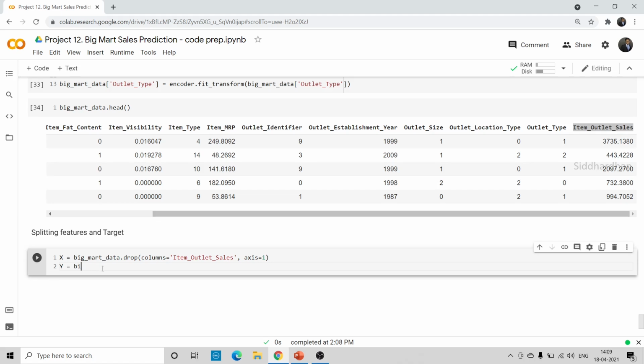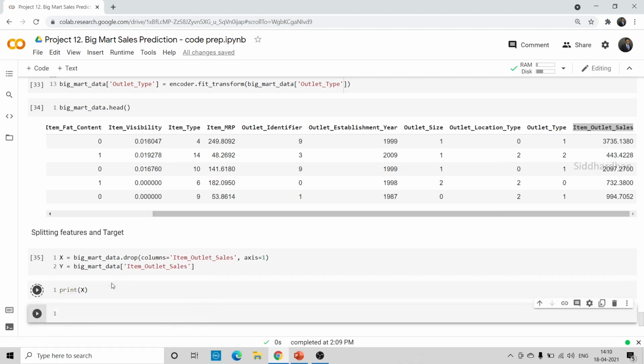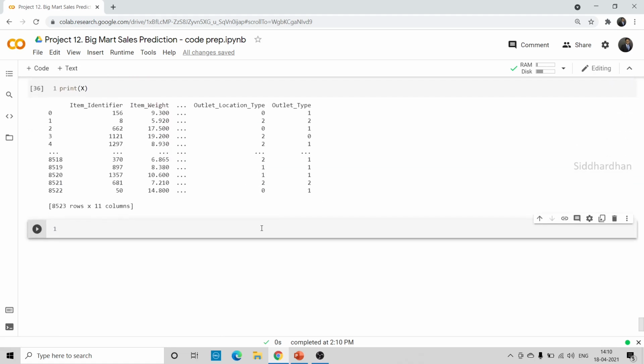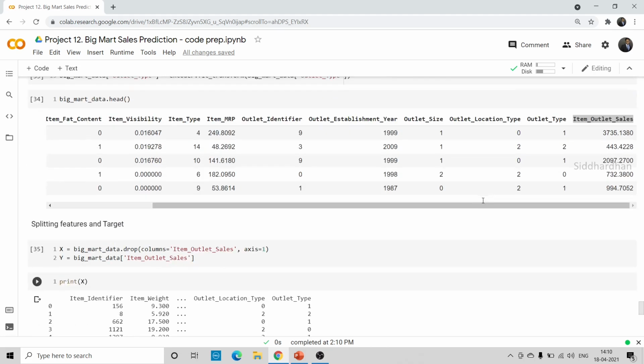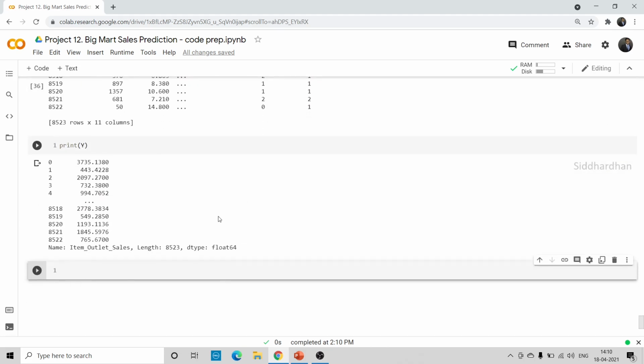Okay, so Big Mart data, Item Outlet Sales. This will give us x and y, where x is the features and y is the target. We can print x and y separately. Now you can see x doesn't have the Item Outlet Sales column, whereas if you print y, it contains that entire last column. So this is how you can split your features and target.